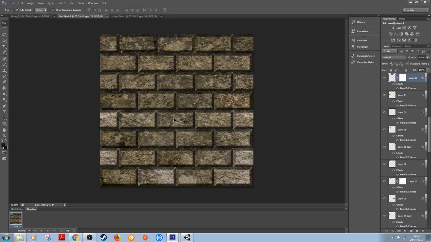There are different ways to do it. You could essentially just use the rubber. You could add more shading to this if you wanted to. So it's entirely up to yourself. I'm not going to do each of the bricks. I'm just going to keep my pattern like this now, just for time's sake.